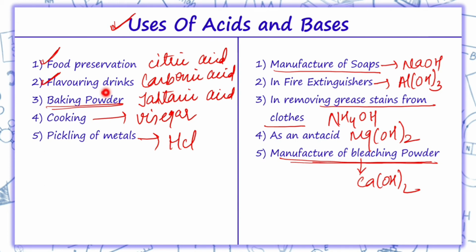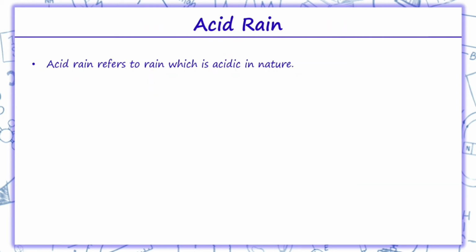Now when we talk about acids, there comes one more topic, that is acid rain, which we have commonly heard. Now what is this acid rain? Acid rain refers to rain which is acidic in nature.